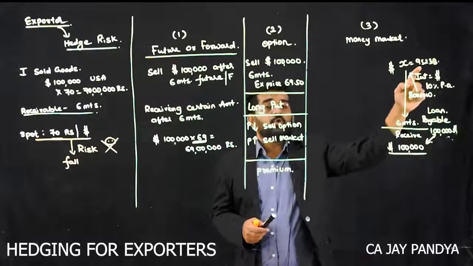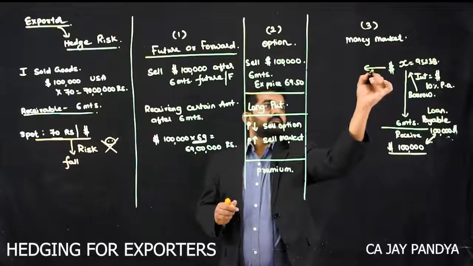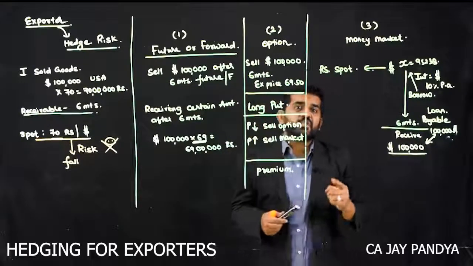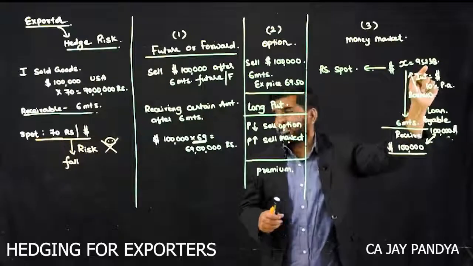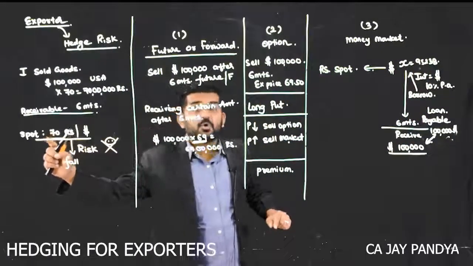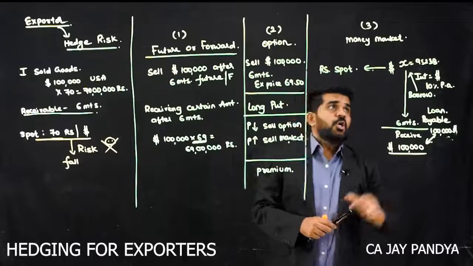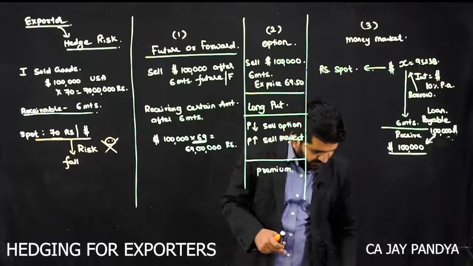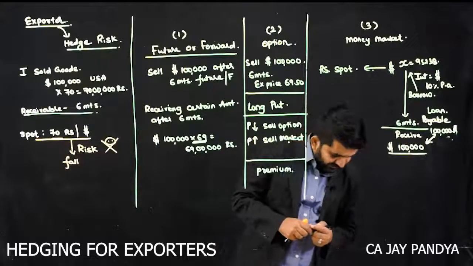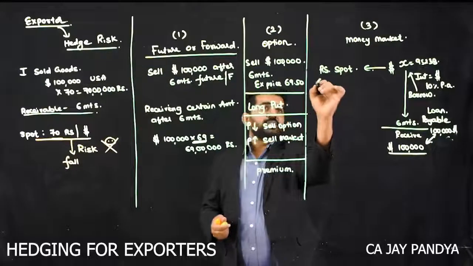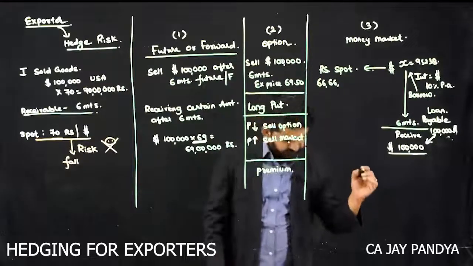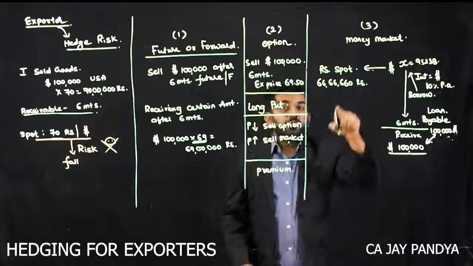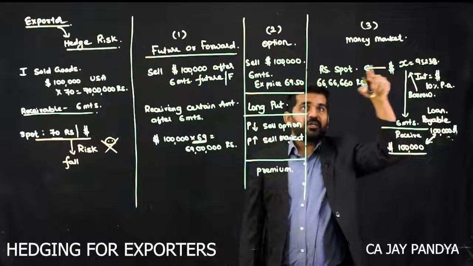Sir, what about the borrowed dollars today? Convert them into rupees at the spot rate. Conversion at the spot rate does not carry any risk. Can you convert this money at 70 rupees? Yes, because this is a spot rate, the rate as on today. So 95,238 multiplied by 70, you will be receiving 66,66,660 rupees. You have received it today because you have borrowed dollars and converted them into rupees.